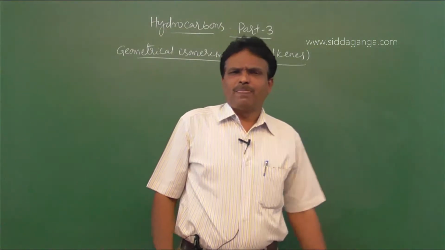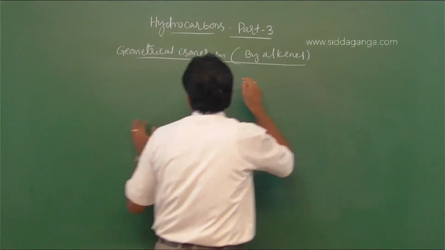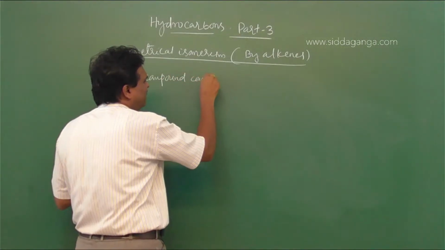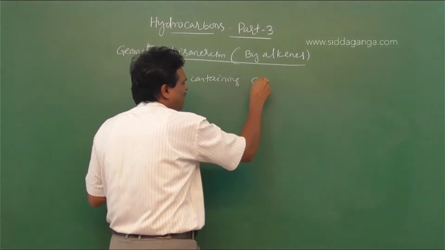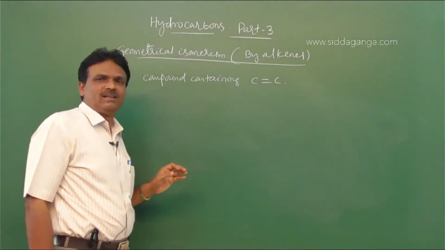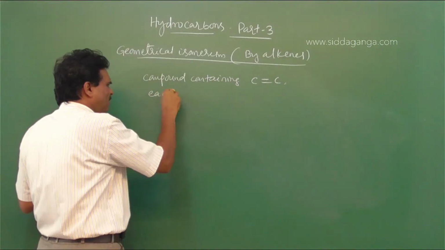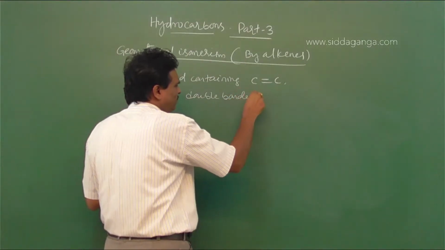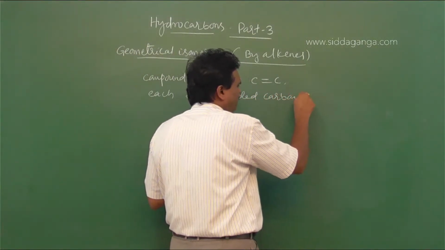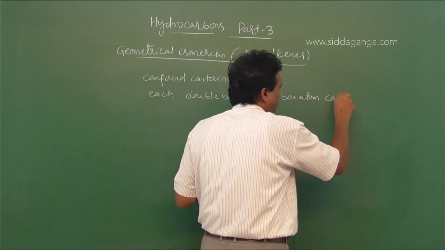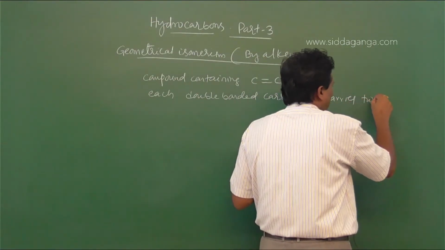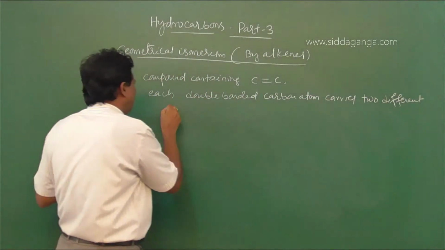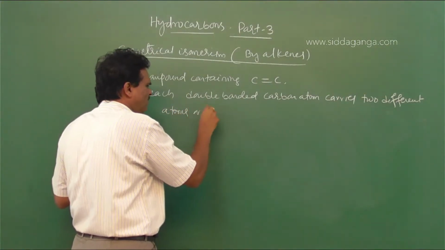Geometrical isomerism is shown by compounds containing a carbon-carbon double bond, and each double bonded carbon atom carries two different atoms or groups.